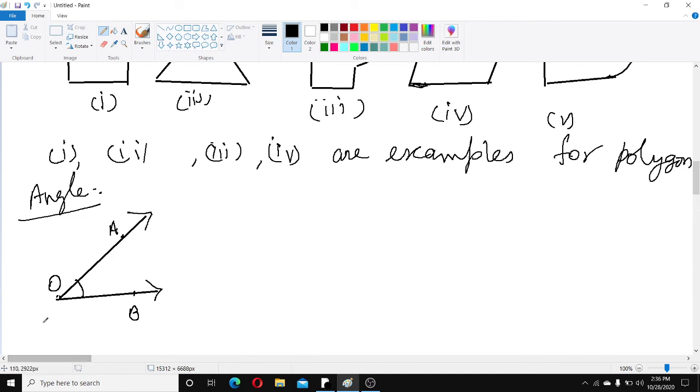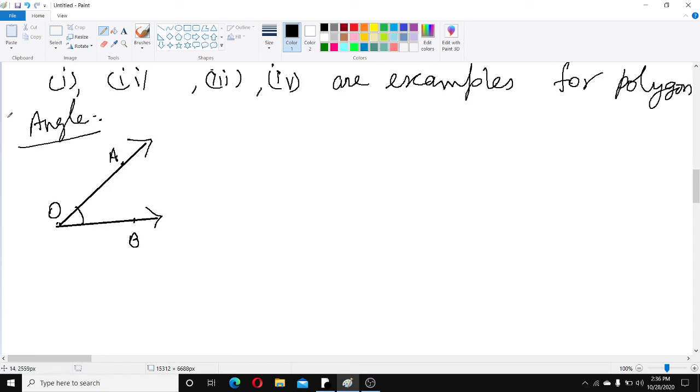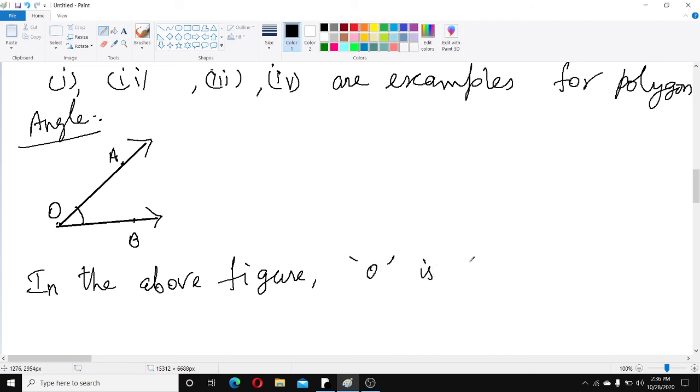Which is the vertex of the angle in the above figure, children? In the above figure, the common initial point of two rays is called the vertex. O is the vertex of the angle. And which are the arms or sides of the angle?